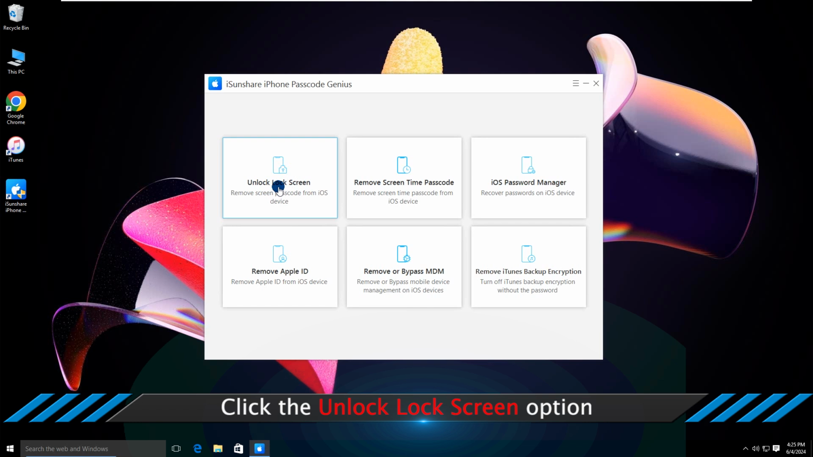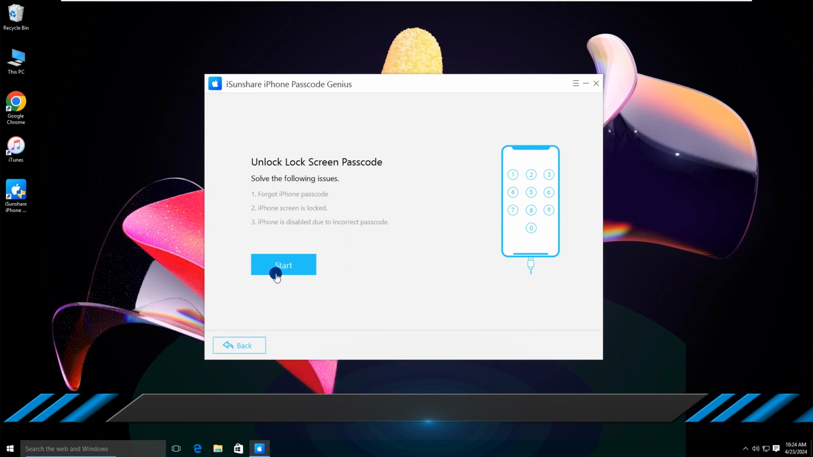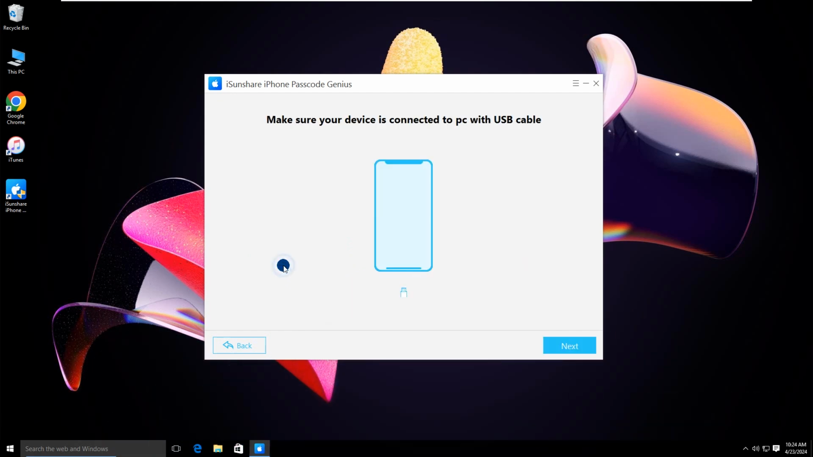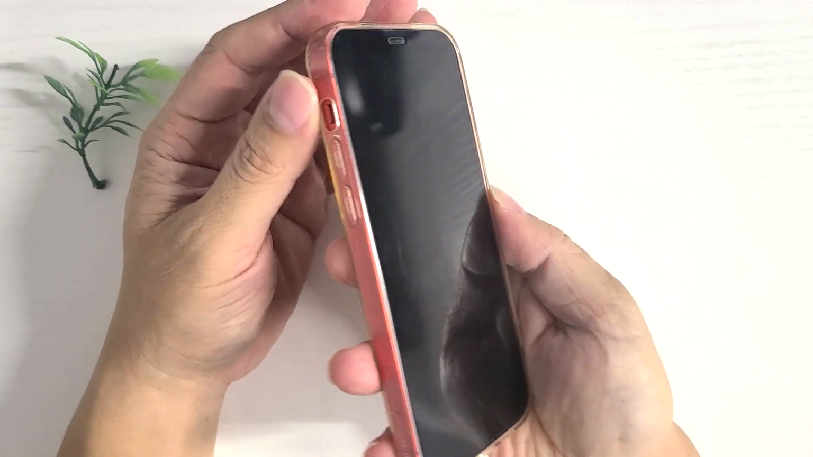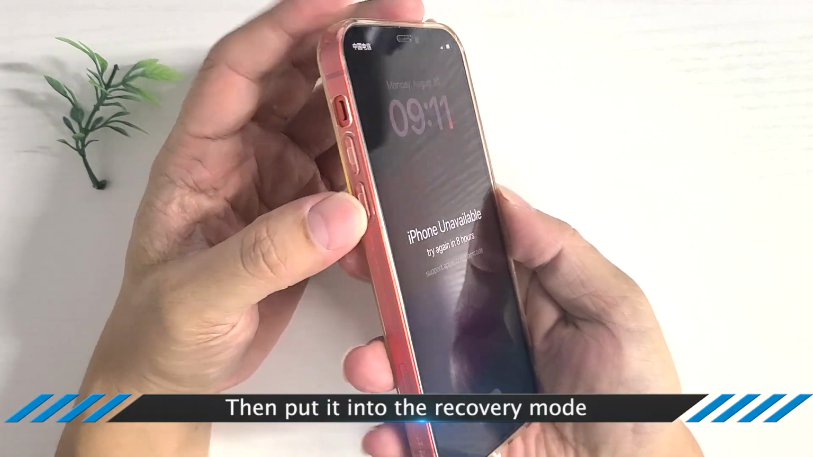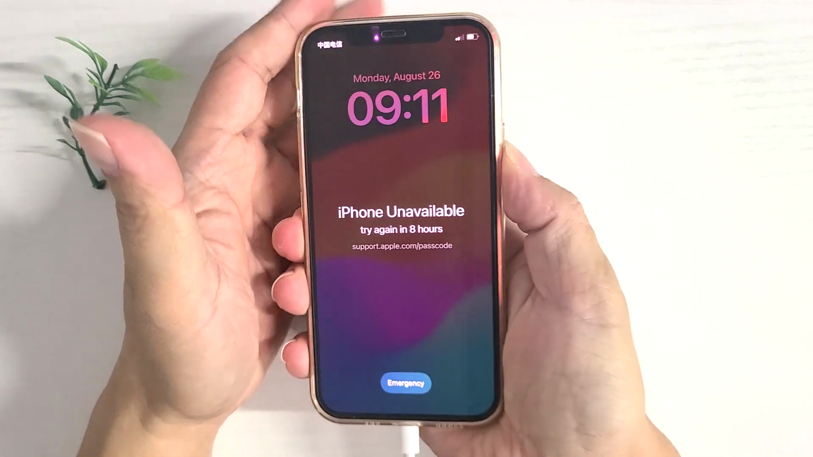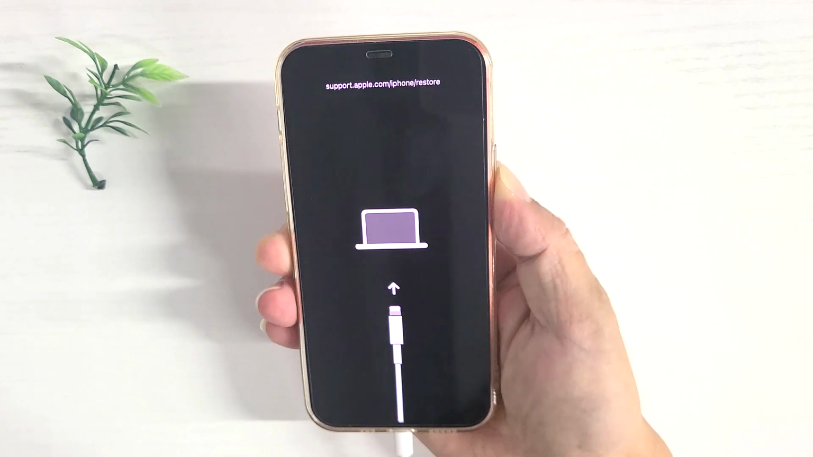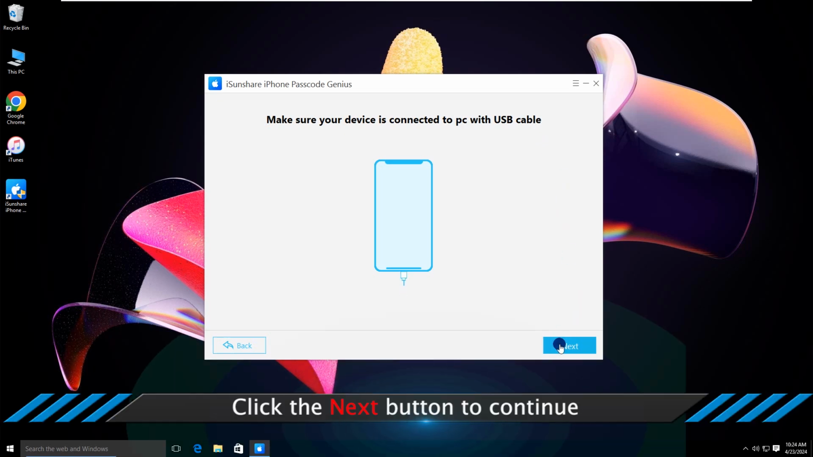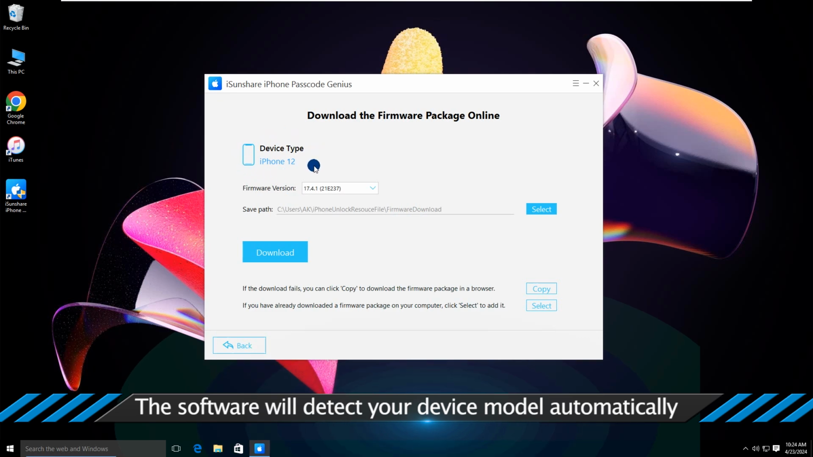Click the Unlock Lock Screen option. Click the Start button. Connect your iPhone to the computer. Then put it into recovery mode. Click the Next button to continue. The software will detect your device model automatically.